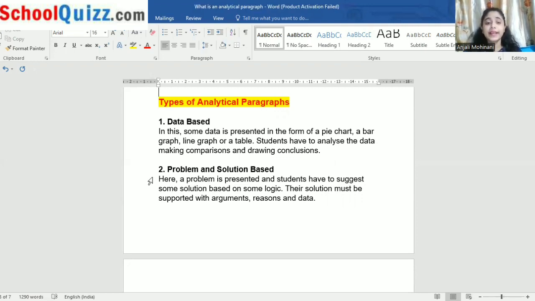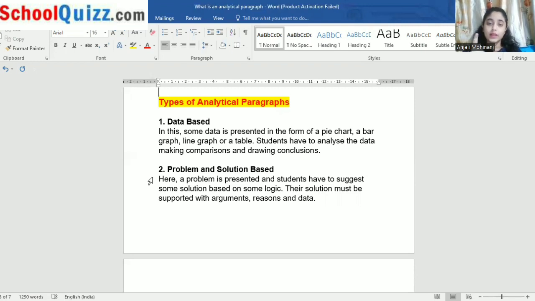Students have to analyze the data, make comparisons and draw conclusions. Means you have to analyze the data, you have to check which part of the pie chart shows the larger area or which shows the smaller area, how much percentage is given, how many numbers are given, 2 numbers, 3 numbers, 4 numbers, okay, what type of shading is given. So you have to analyze all those and make comparisons, like this is much better than this, okay. And afterwards you can draw the conclusion that you should go for this, it will be effective for your data, okay. So this is the type of analytical paragraph number 1, that is data based, okay.